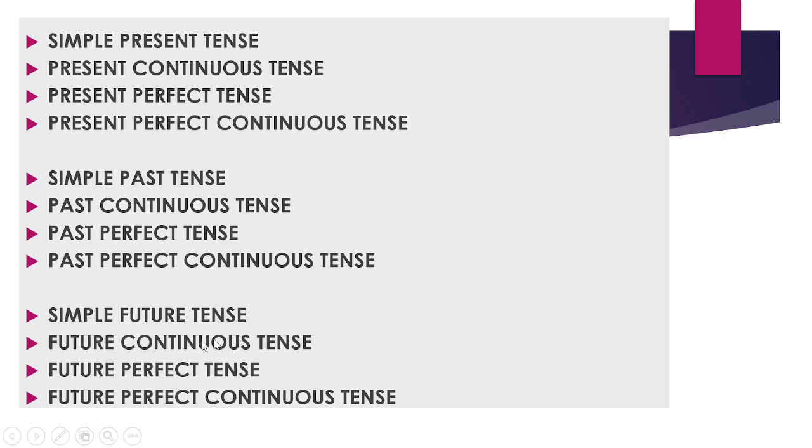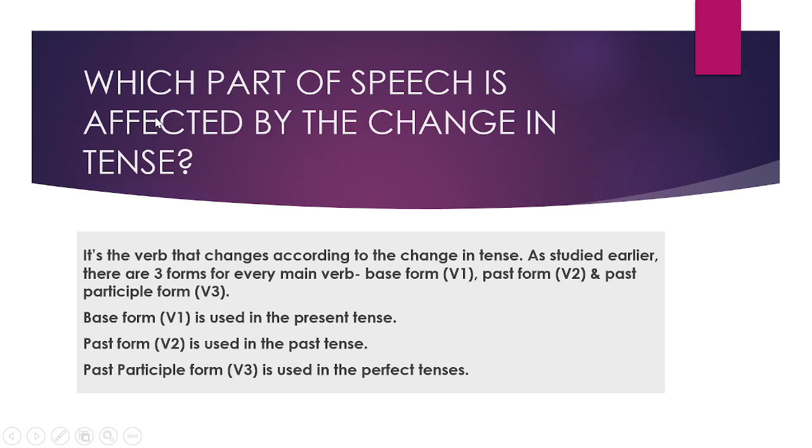Similarly, simple future tense, future continuous tense, future perfect tense, and future perfect continuous tense. So this is how the 12 tenses are divided. So now we are going to first check what is present tense and what are the 4 tenses under present tense. But before that, there is a question.